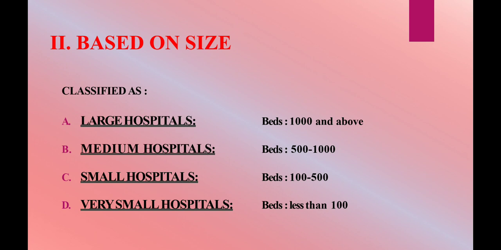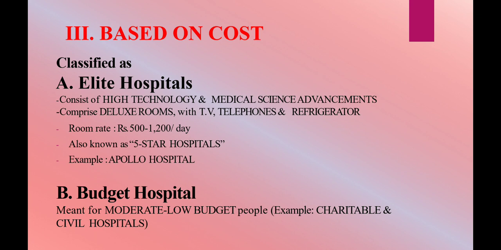Further, the hospital can be divided on the basis of size. Basically, size means we divide the hospital on the number of beds. So these are classified as large hospital, medium hospital, small hospital, and very small hospital. Large hospitals contain 1,000 and above beds. Medium hospitals contain 500 to 1,000 beds. Small hospitals contain 100 to 500 beds. Very small hospitals contain less than 100 beds.